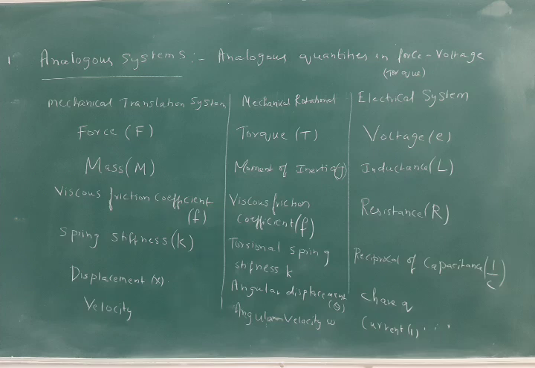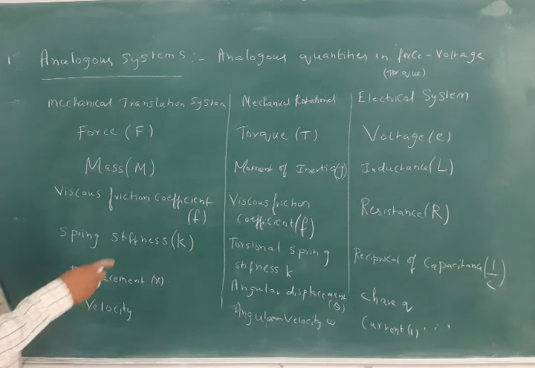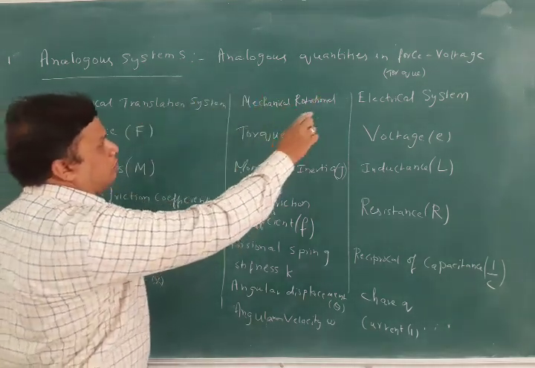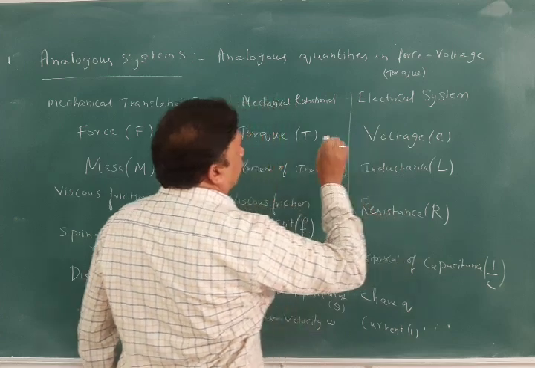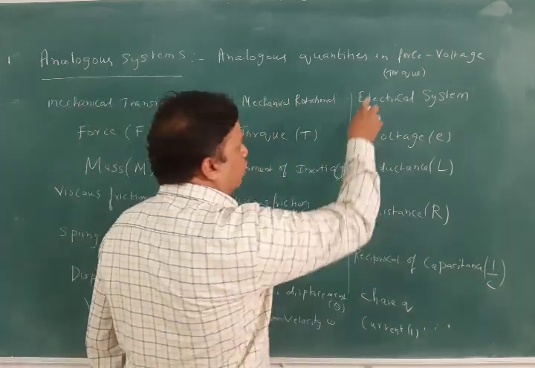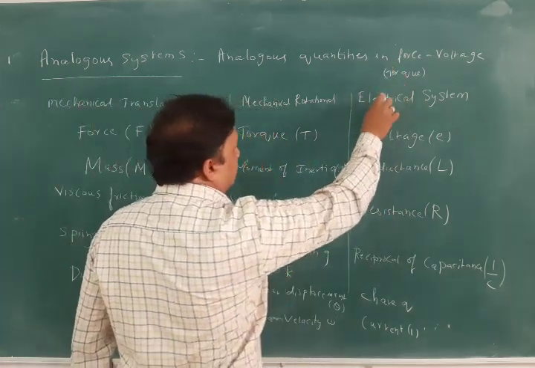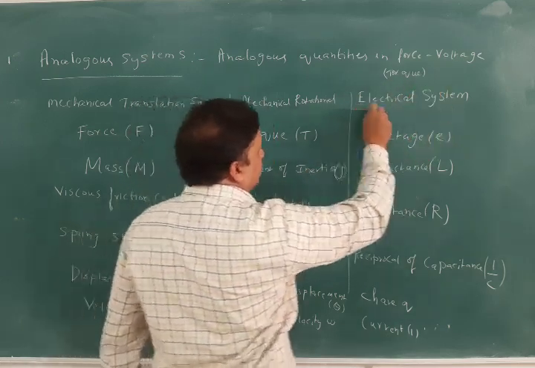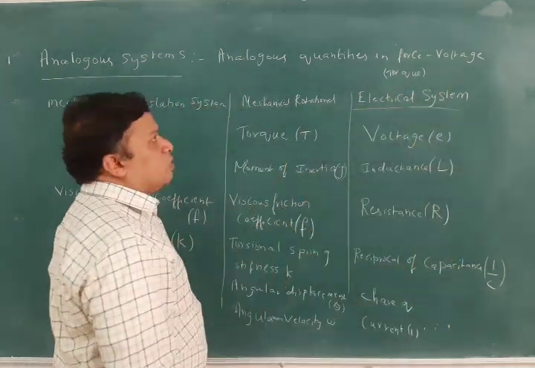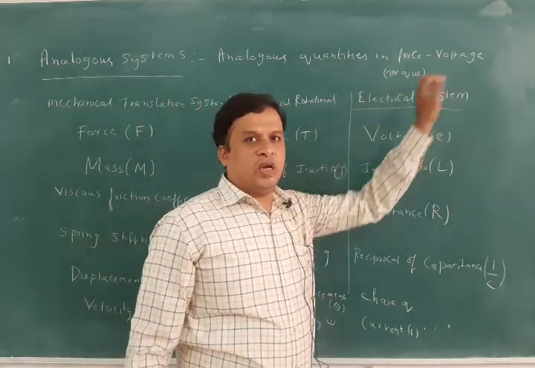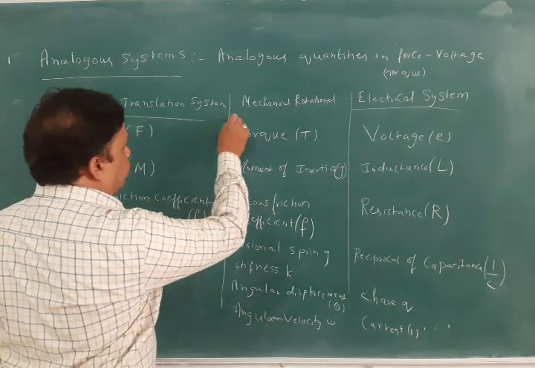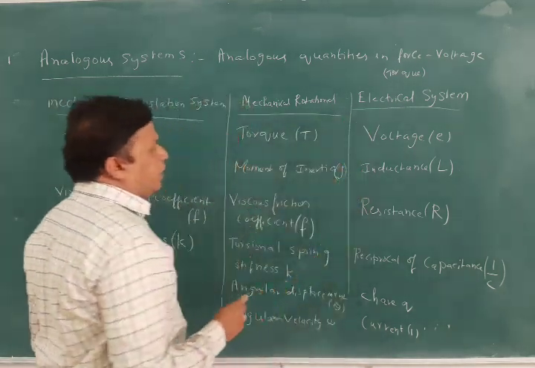Here, for the comparison purposes, we are having analogous quantities in force voltage or torque voltage analogy. We can call force or we can call torque. Force is for translation systems, torque is for rotational systems, and voltage is for electrical systems. If the electrical system is a series network, we call it a force voltage analogy. Then we will see what is this mechanical translation system quantity, mechanical rotational quantity, and electrical system quantity.